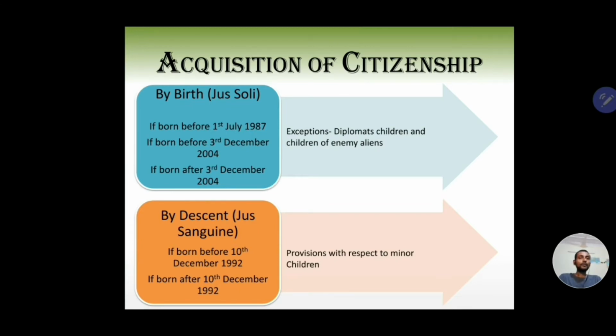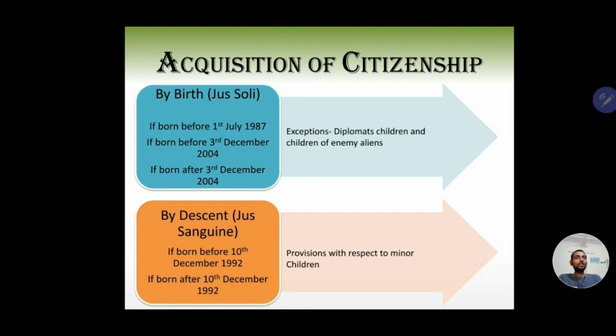So that means if someone is born in 1990, let's say, they must be registered in an Indian consulate by 10th December 1993. And if someone was born in, let's say, 1995, they must be registered by 1996.